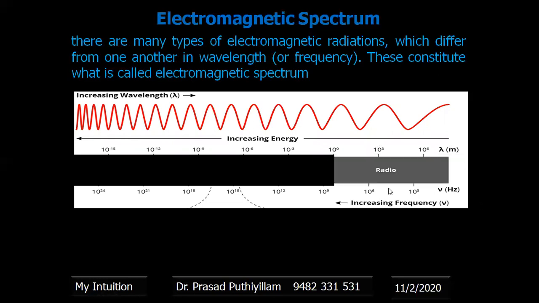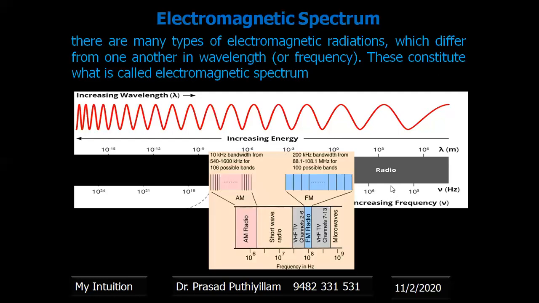The lowest frequency, or the highest wavelength, are the radio waves. Radio waves are in the range of 10 to the power 6 to 10 to the power 3. Whatever electromagnetic radiation falls in that range, we call radio waves. When I say radio, there are two main components, two terms that come to our mind.